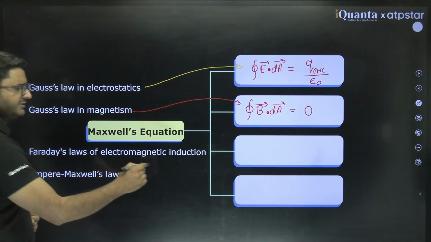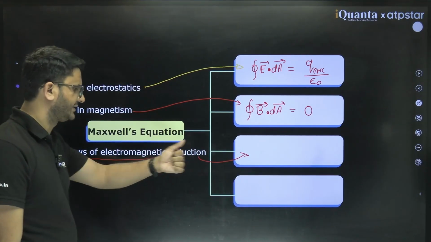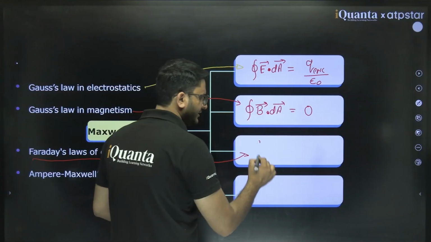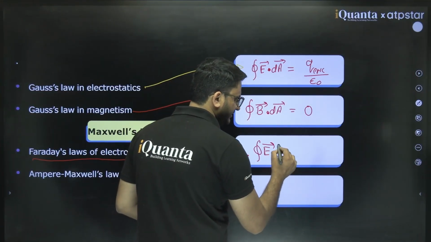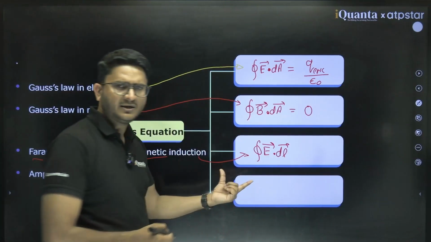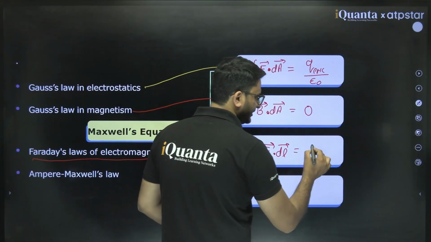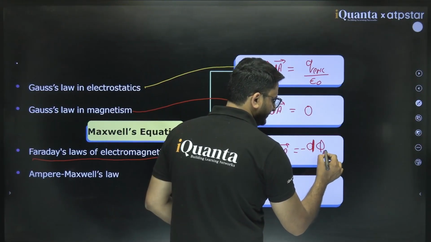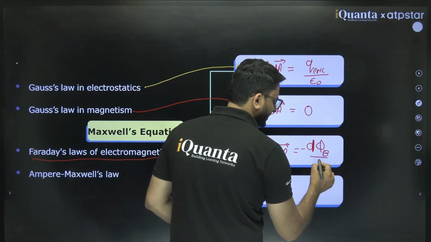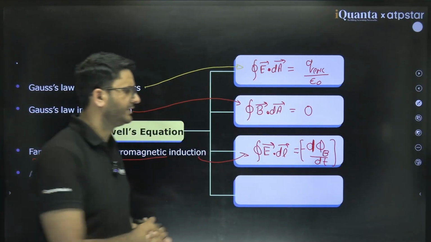Then the third Maxwell equation is what? Faraday's law of EMI. Faraday law says integral of electric field E dot dl, which is the induced EMF, over a closed loop, is nothing but minus d phi B by dt. That is the takeaway.